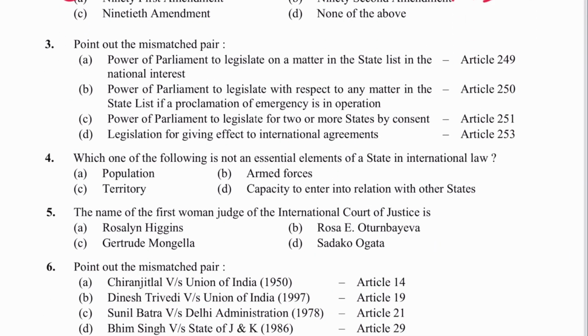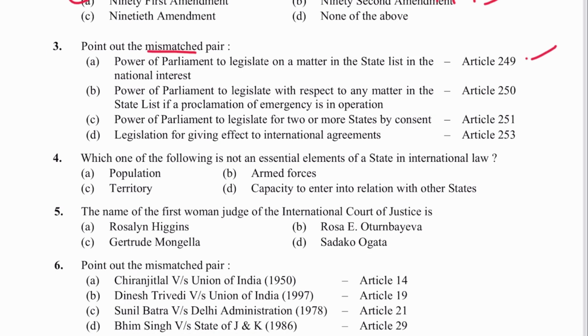Next question number 3. Point out the mismatched pair. Power of Parliament to legislate on a matter of state list in the national interest, 249. Yes, this is correct. Power of Parliament to legislate with respect to any matter in the state list while a proclamation of emergency is in operation, 250 is also correct. Power of Parliament to legislate for two or more states by consent is given in Article 252. And what is in 251? 251 is about inconsistency between laws made by Parliament and State. So the Parliament law will prevail. And D is legislation for giving effect to international agreements, 253, this is also correct. So C would be the answer.